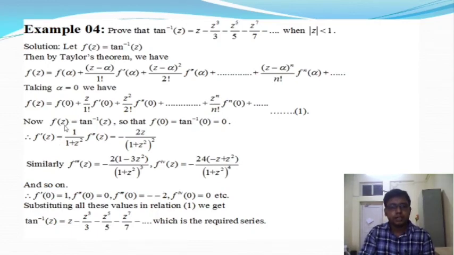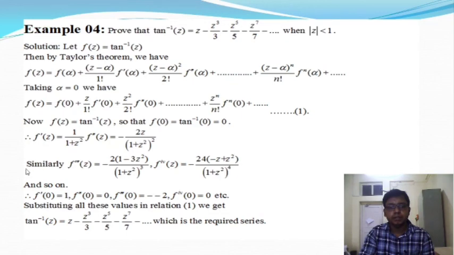Now we differentiate this function f(z) with respect to z, and we get f'(z) = 1/(1 + z²). Similarly, look at the slide, here is the second order differentiation, and it gives f''(z) = −2z/(1 + z²)². So after differentiation of this function, we get this result.